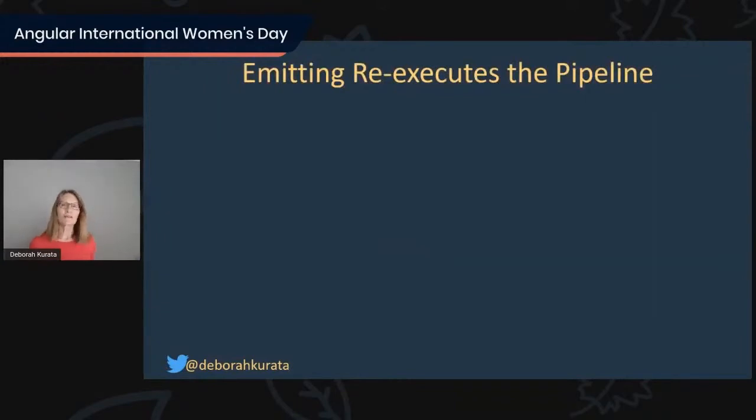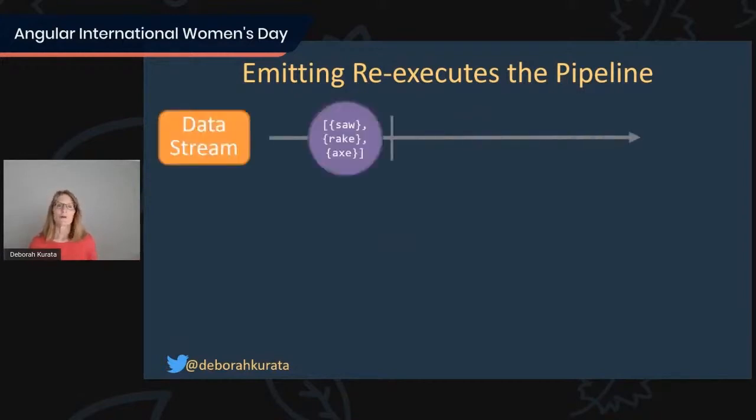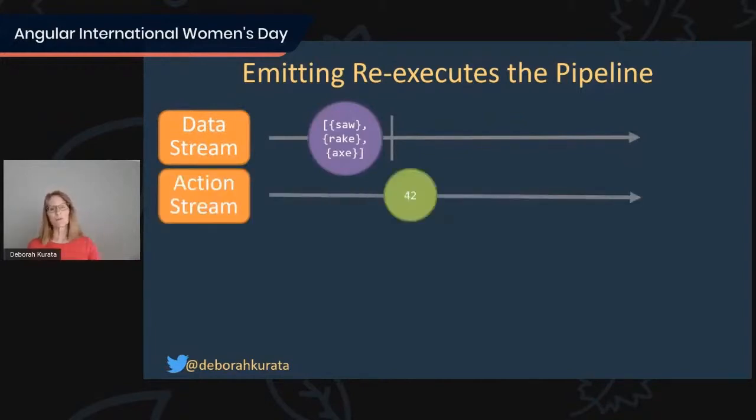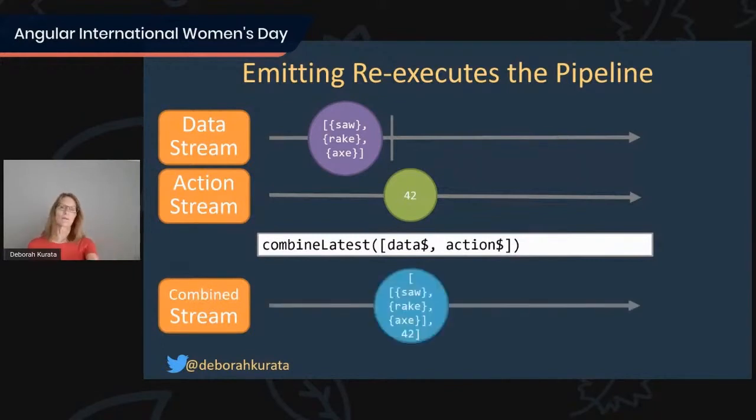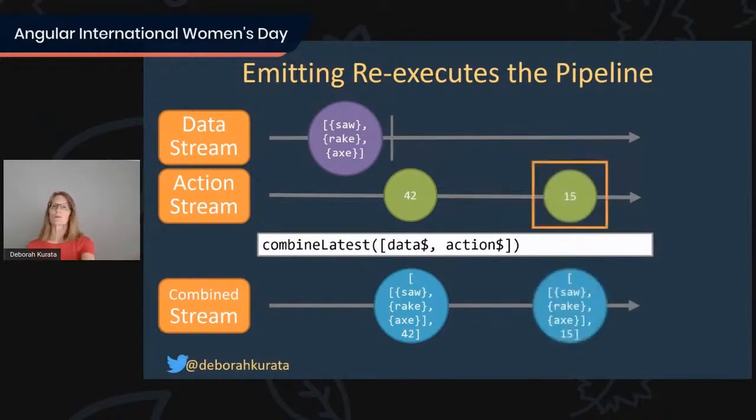The other really cool thing about all of this is it will re-execute the pipeline on every emission. So our data stream, as we said, emits only once. It's never going to emit again. It just gives us the data and then completes. But if the user picked one of the products, what it will do is combineLatest with our data stream and our action stream, and it emits this array with our products and the 42. And if the user then picks a different one, it re-executes its pipeline.